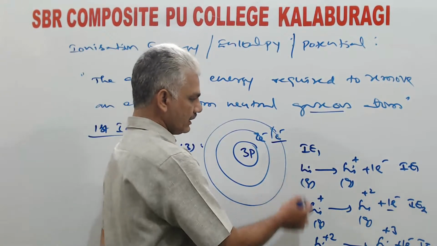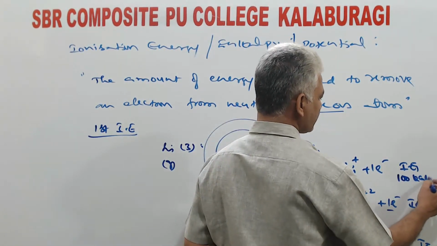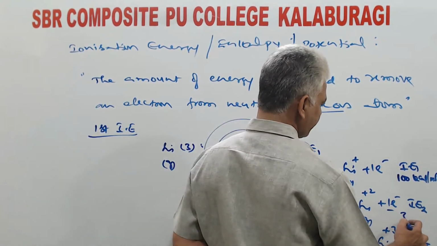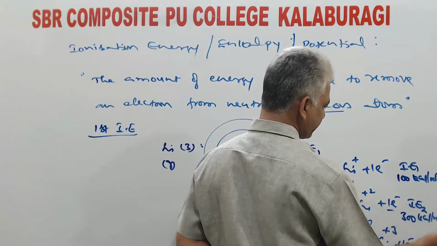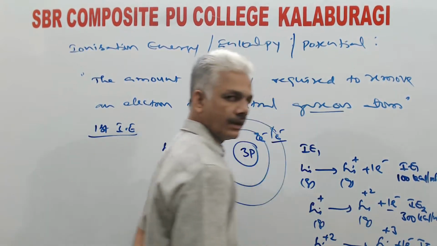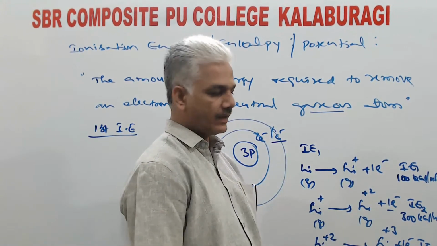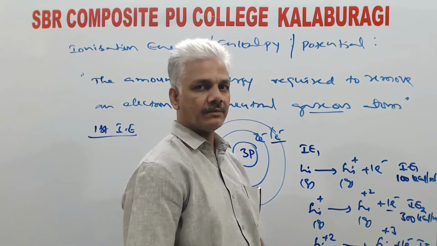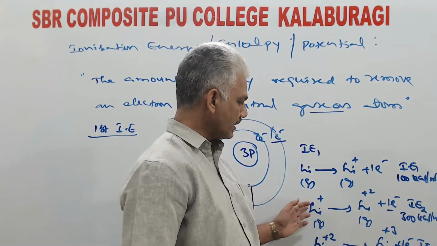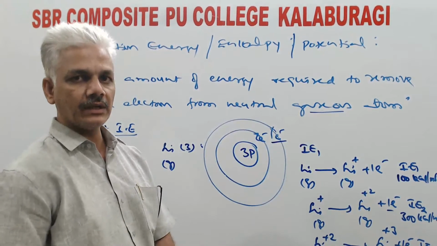Say for example, lithium you take. Let us assume that IE1 is some 100 kilocalories per mole. IE2 value will be some 300 kilocalories per mole. And IE3 value will be say 400 kilocalories per mole. Now, if you see, 100 to 300 means it is an abnormal increase, but 300 to 400 means not an abnormal increase. So, wherever there is an abnormal increase, that indicates stabilization of the ion formed by means of electronic configuration.